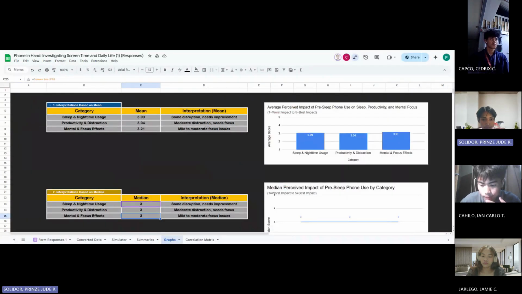The final component is the graph sheet. This visualizes the mean, median, and mode as bar charts for quick interpretation. These graphs dynamically update based on what we input in the simulator. So let's go back briefly and change a few input values.